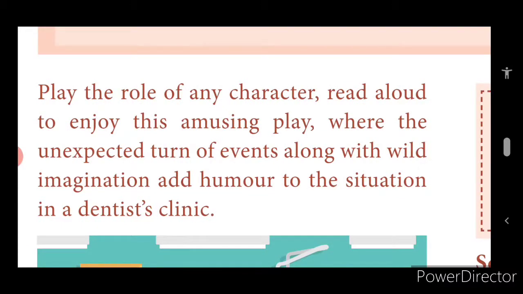Before I start the lesson, children, I'll tell you the lesson is very interesting. It's a play that is enacted on the stage. You will really enjoy the lesson. Play the role of any character. Read aloud to enjoy this amusing play, where the unexpected turn of events, along with wild imagination, add humor to the situation in a dentist's clinic.